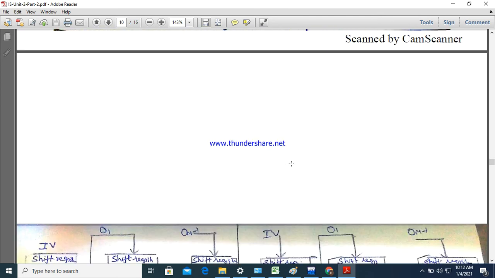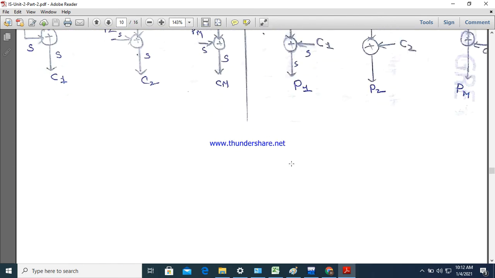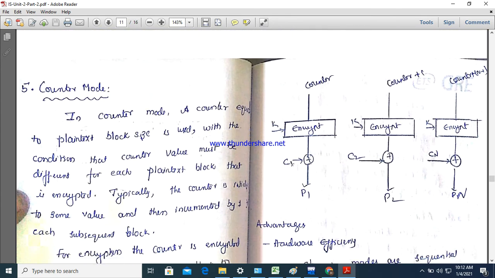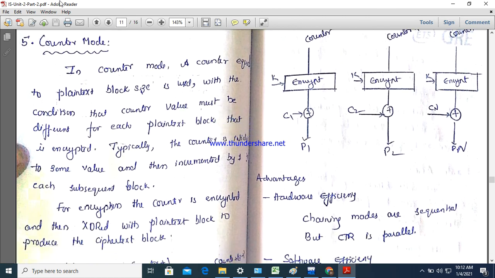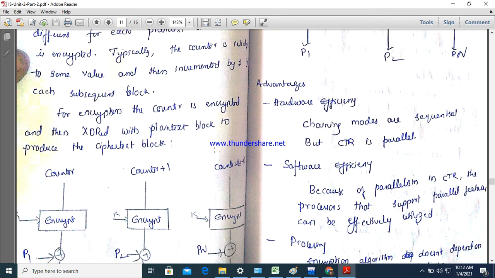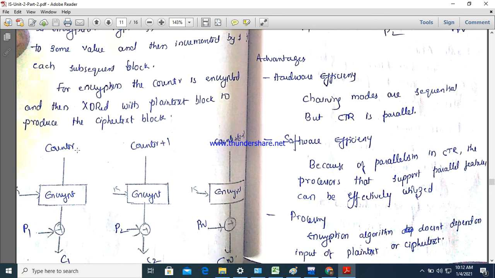Clear? Then coming to the last mode of operation, that is counter mode. In the counter mode, we take a counter, not like the initial vector. Counter means each time it will be added by 1, plus 1, plus 1, and so on.